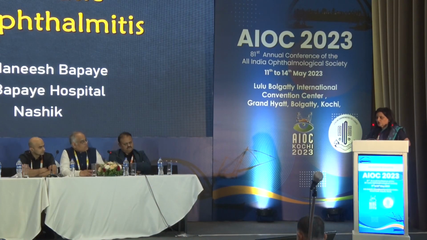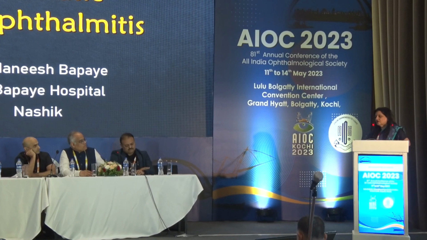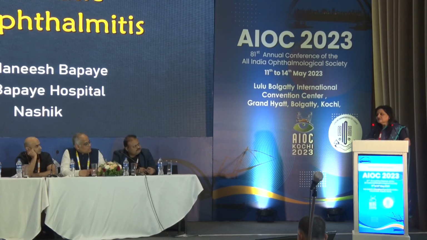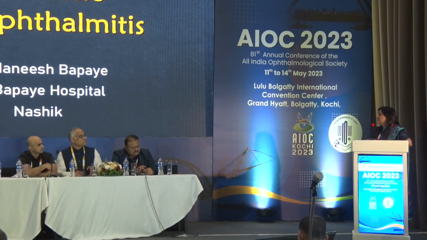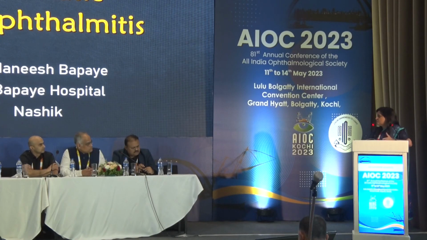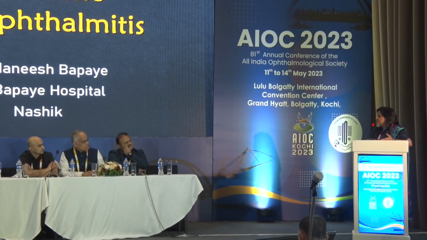So ring infiltrates classically would occur in cases of acanthamoeba keratitis. But having said this, there are series where ring infiltrates are not associated with one organism, and they have been associated with all sorts of organisms. So I think we cannot definitely say that if the ring infiltrate is there, then it is A type of organism or B. That has to be microbiologically proven. And I'm sure when you give intravitreals, you would have a vitreous tap. So that would be a more definitive way of knowing which organism it is.